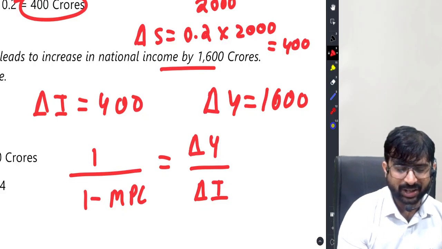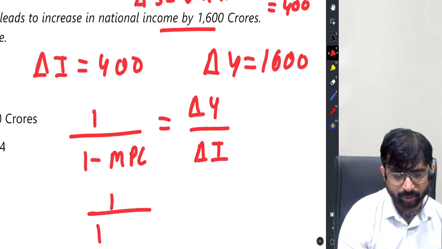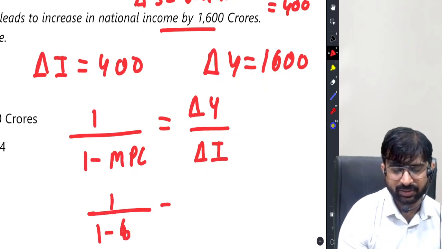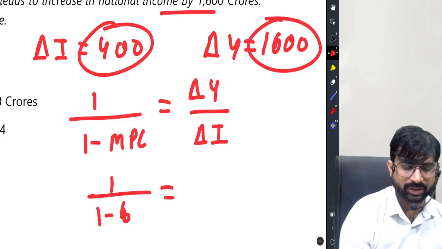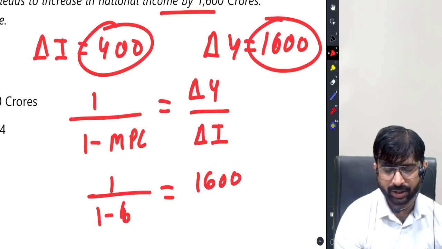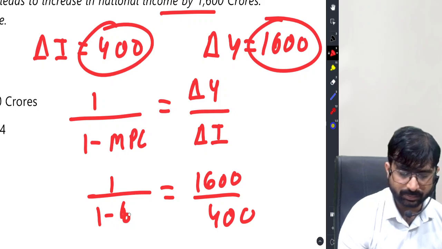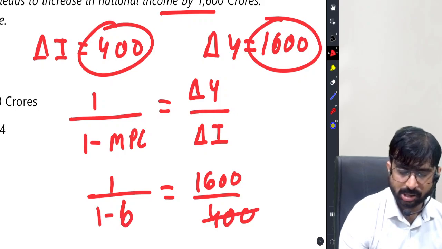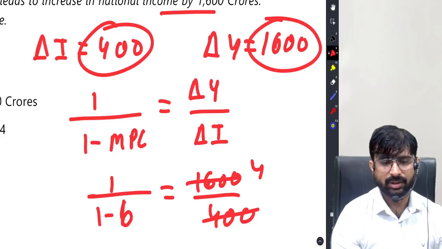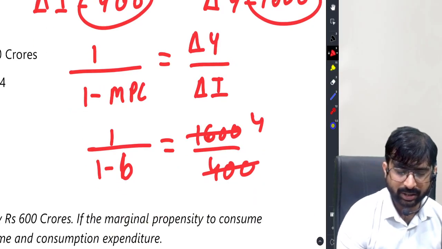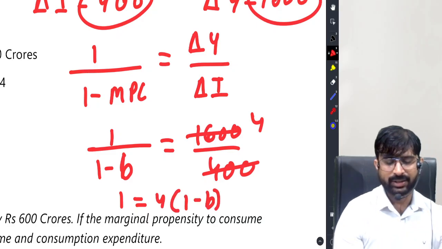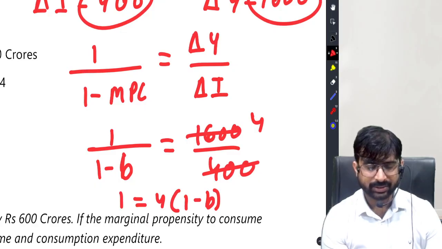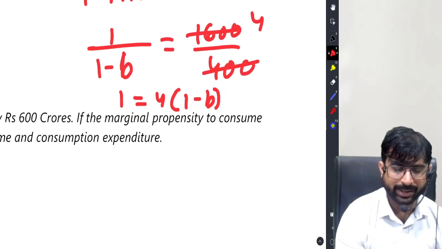So all of us can now put in the values. Come on, let's do it here. MPC is B. Change in income is 1600. Change in investment is 400. So it's 4 times. Now if you cross multiply class, it is 1 equal to 4 times 1 minus B.